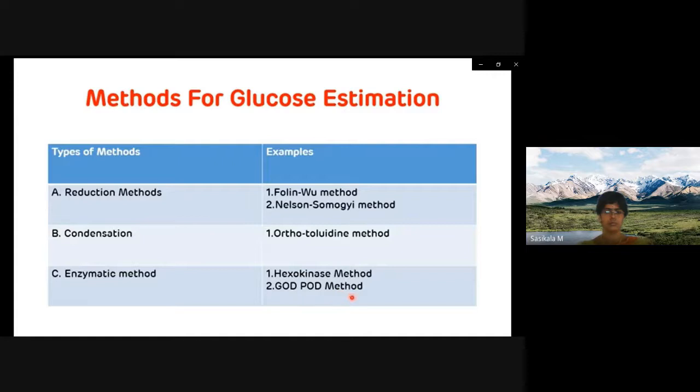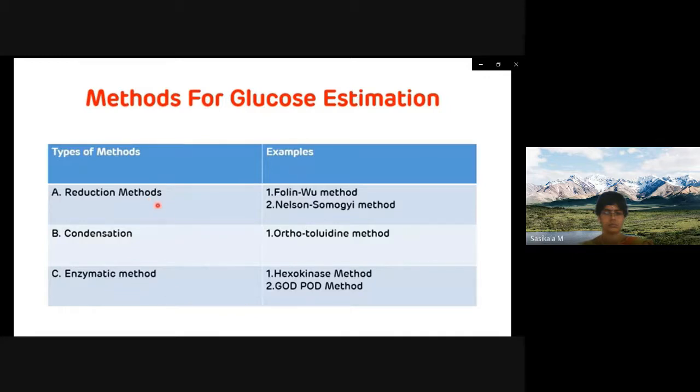oxidase peroxidase method. Among these, the enzymatic method is more specific as compared to the reduction method because there are very few interfering substances and the reagents are more stable. The enzymatic methods measure the true glucose. So these are the advantages of the enzymatic method.